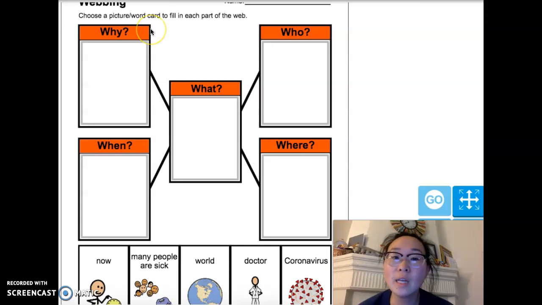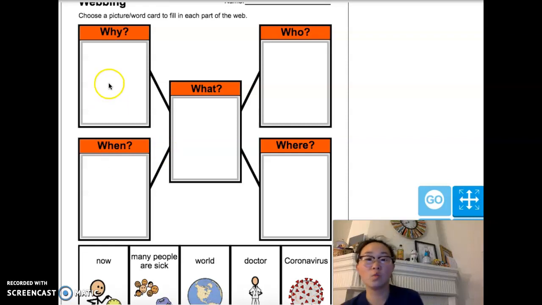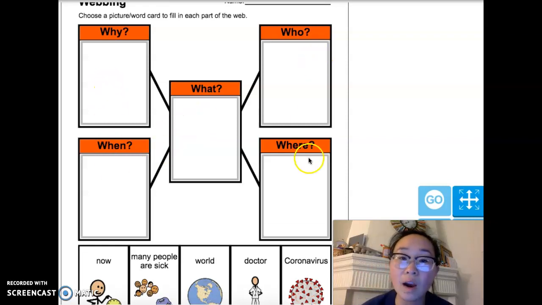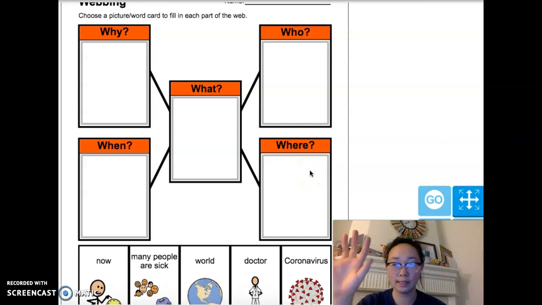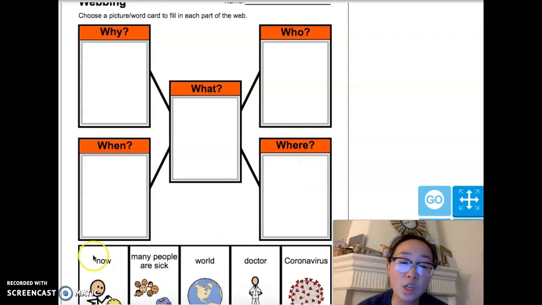So, the questions that we are answering today are: What did we read? Who did we read about? Where did we read about? Why do we read about this article? Why are we reading about this? And when? When did this happen? When is this happening? Okay, so we're going to answer 1, 2, 3, 4, 5 questions. And our options are down here.